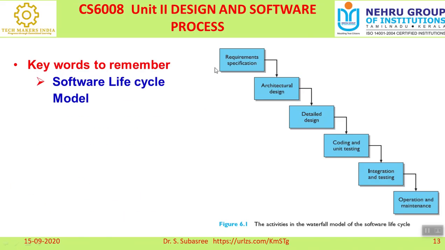I already told you it is a step by step process, and this software life cycle is also called a waterfall model, right? So here, first we will be doing a requirement specification, and then an architectural design, and then a detailed design. The expansion of architectural design is called the detailed design. And once the designing part is over, then we do the coding, and we do unit testing. You know very well what the different types of testing are, so I'm not going to touch upon those things.